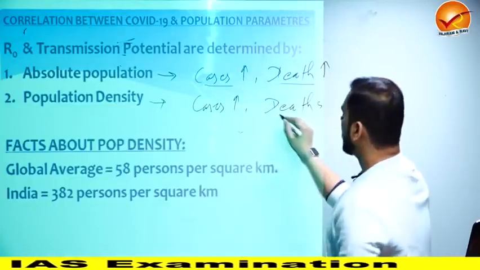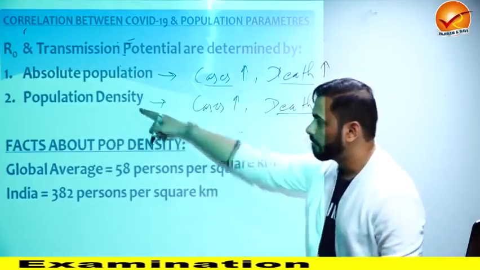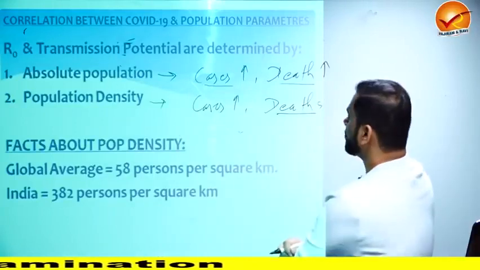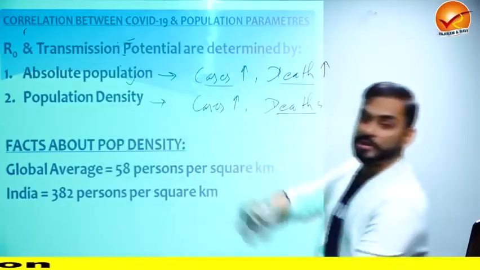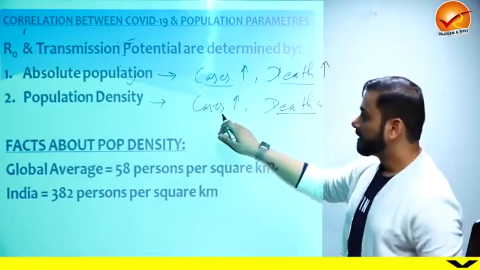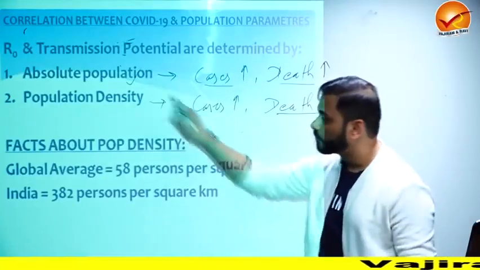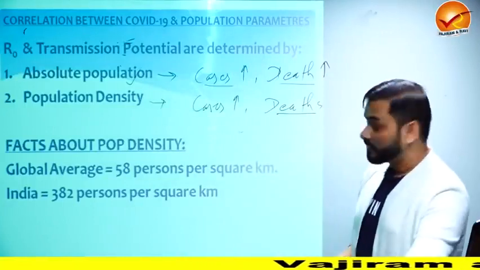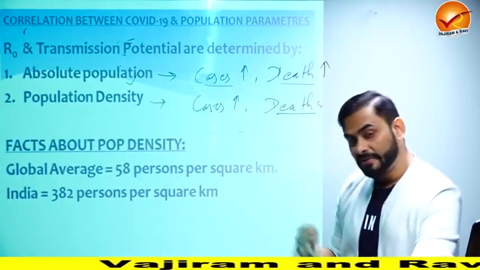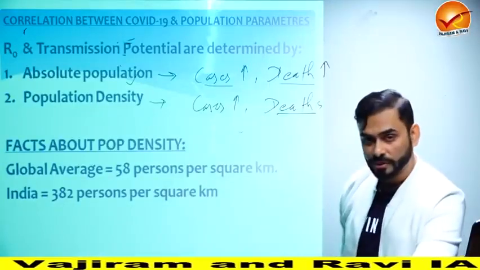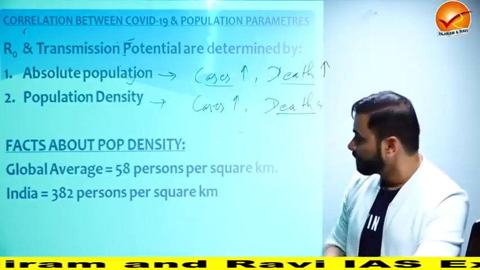They say that the number of deaths doesn't depend upon population density. Deaths depend more precisely on absolute population, but the number of cases depends upon both. This research has been observed after the pandemic to be true in India and across the world.